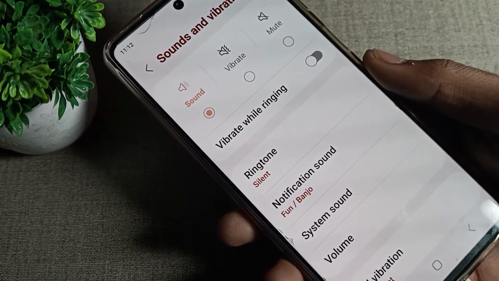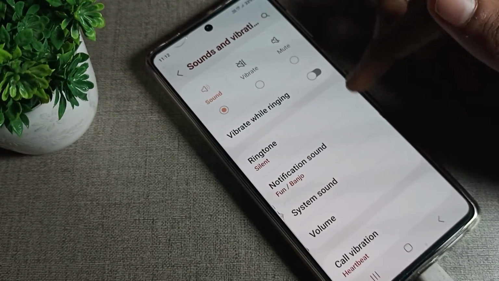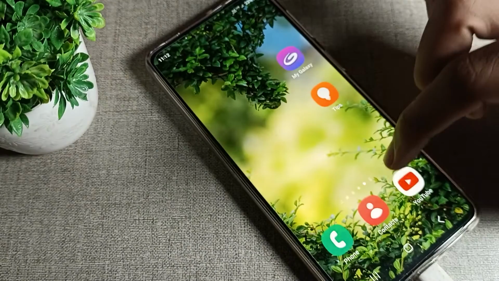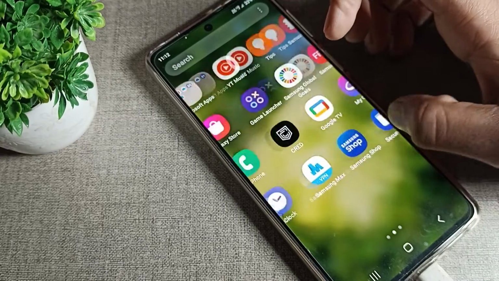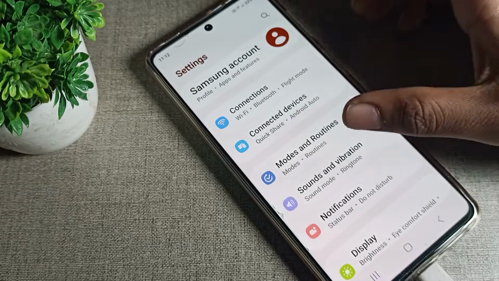So friends, now let's see how we can turn off the Samsung phone notification ringtone. First of all, we will open our phone settings to turn off the notification ringtone. If you don't want to use a notification ringtone, you can turn it off. Open your phone settings and click on sound and vibration.